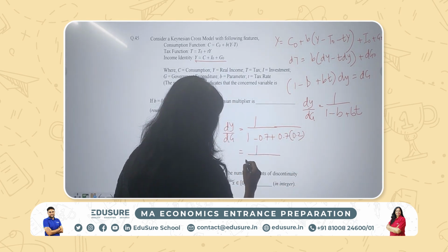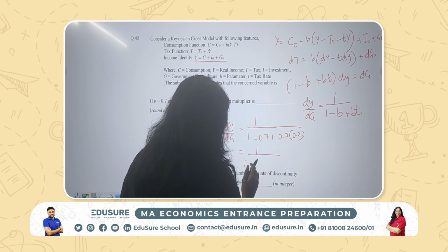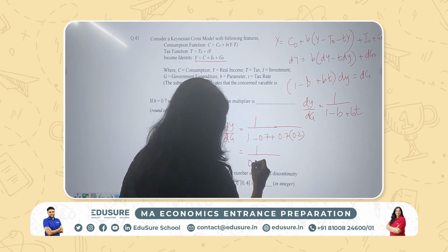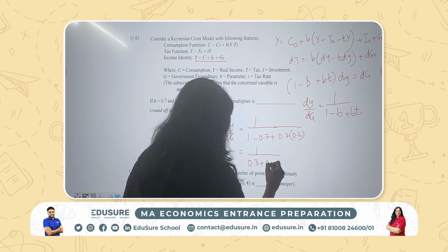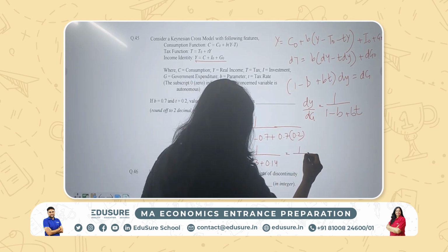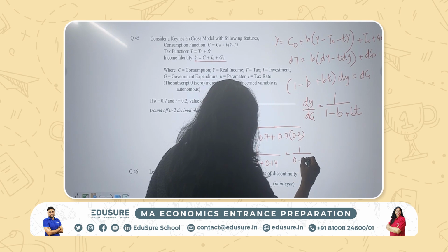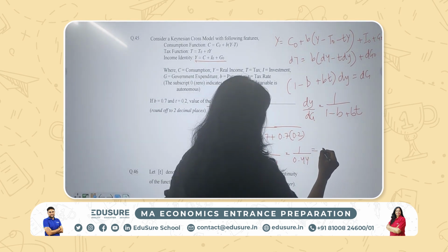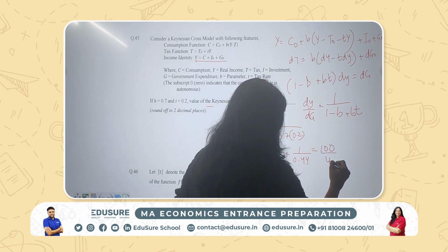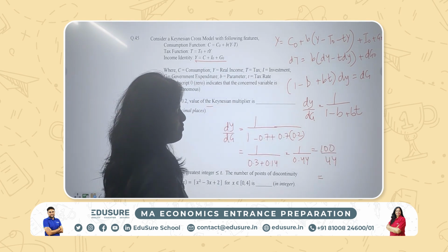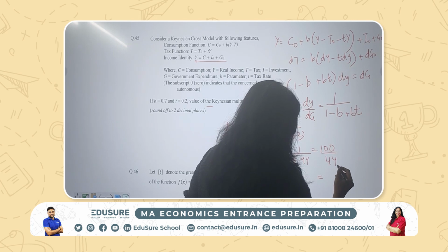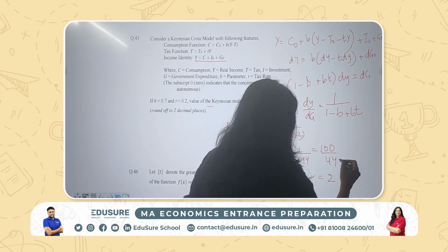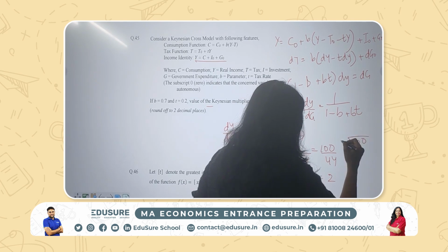This becomes 1 by 1 minus 0.7. So this can be 0.3 plus 0.14. So this will be 1 by 0.44. And we need this value rounded off to 2 decimal places. So this will be written as 100 over 44. And now we'll have to divide 100 by 44. So that will be 2, and the remainder will be 12. So let's do it properly.